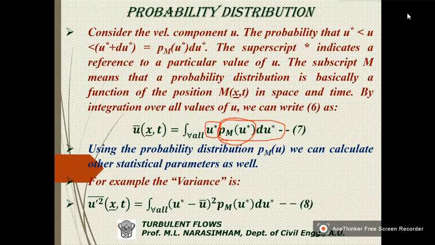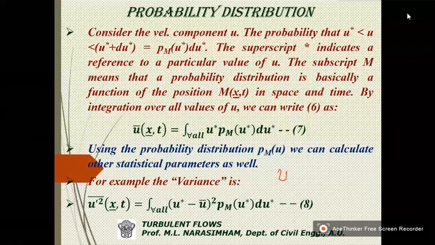For example, variance. How do you define variance? Variance is defined as follows. You consider U, which contains two parts.